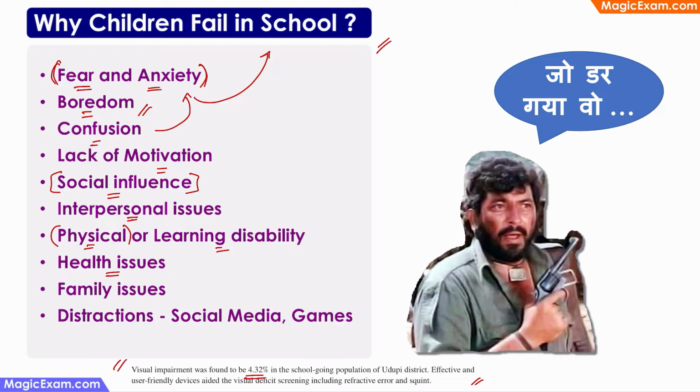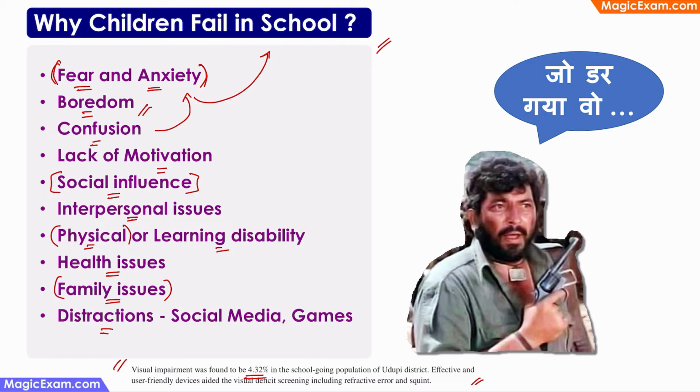Then children can be having some family issues as well. For example, children might have some family financial issues, or parents are going through a divorce, or any such issues which cause children to not have a happy family or a stable family, which in turn leads to lack of motivation or boredom or fear and anxiety, which leads to failure. So family issues also play a very, very important factor in the learning of children or the lack of learning in children. And then we'll talk about distractions.